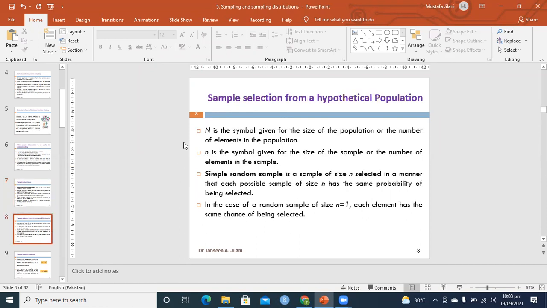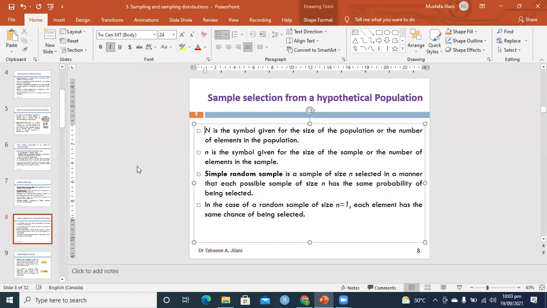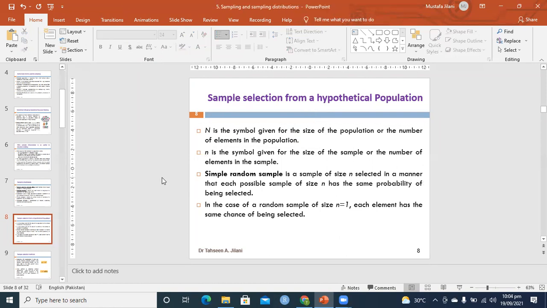Now, further definitions. Capital N represents the population size. For example, the population of a city may be 1 million, and the population of a country may be 220 million. Small n represents the sample size, the small portion of the population. Simple random sampling is the easiest approach, in which every individual has an equal chance of being selected.